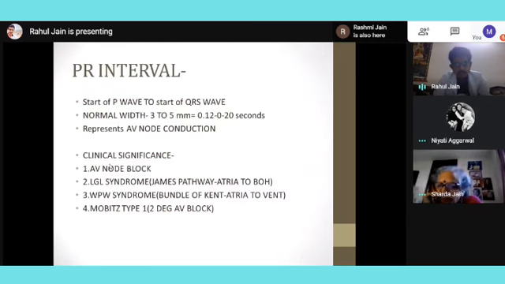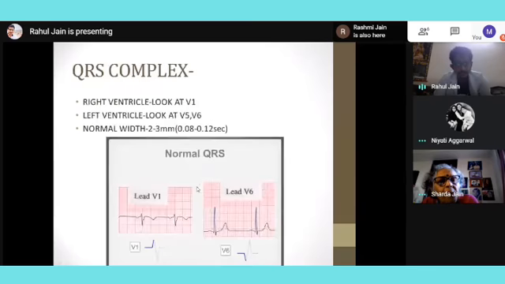So clinically, if the PR interval becomes big, I know that the AV node is blocking more. So it's clinically significant in AV node block. And we have Wolff-Parkinson-White syndrome and Lown-Ganong-Levine syndrome. Those syndromes are not very relevant for our discussion today, but just mention them, and the PR interval becomes smaller in these syndromes. Then coming on to QRS complexes.